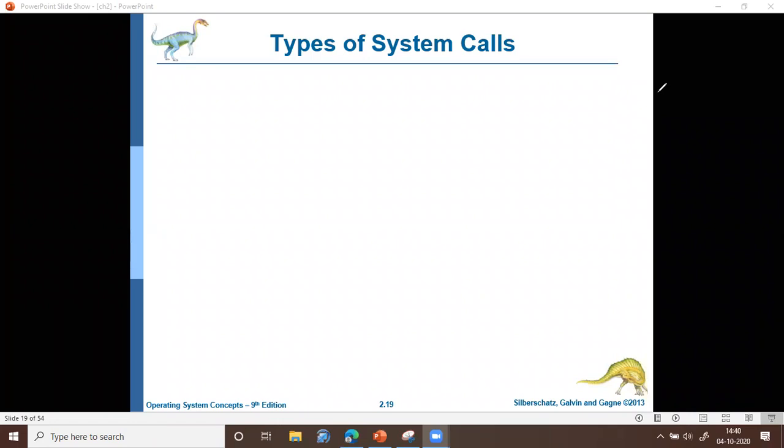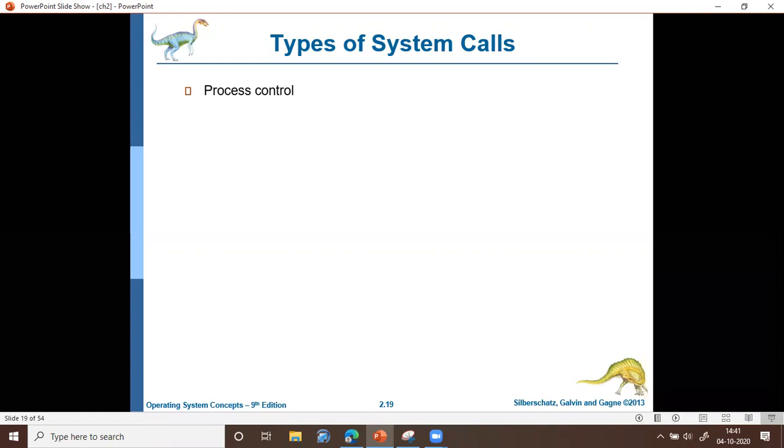First is process control, the second one is file management, the third is device management, the fourth is information maintenance, and the fifth is communications, and the sixth one is protections.